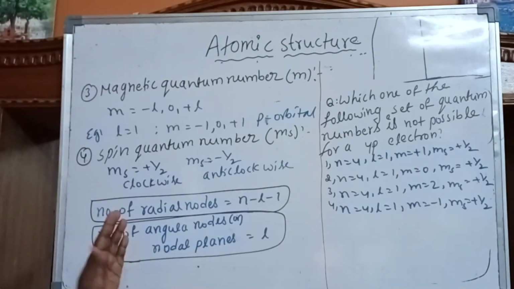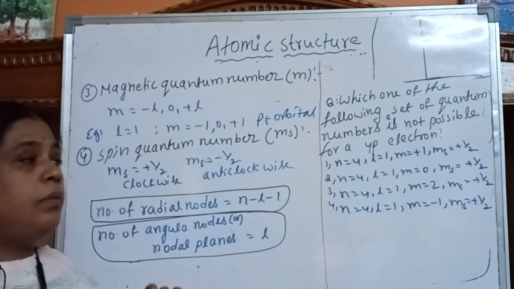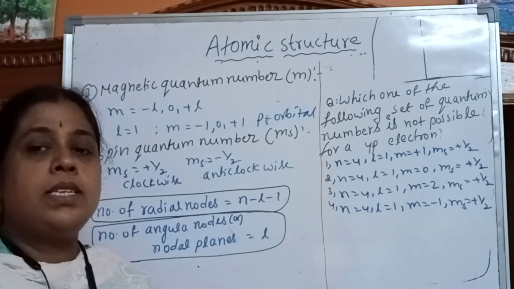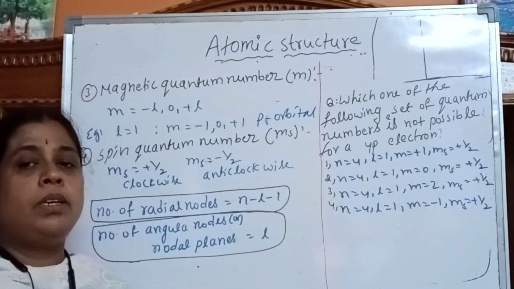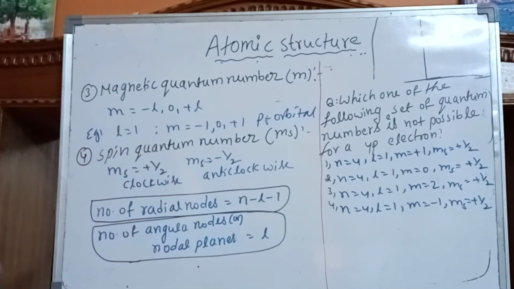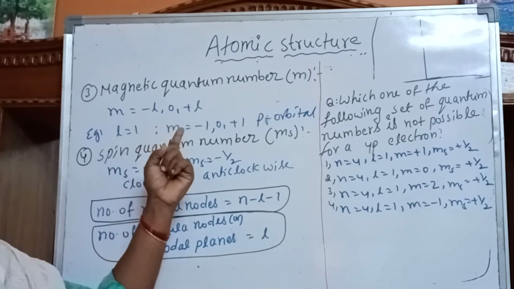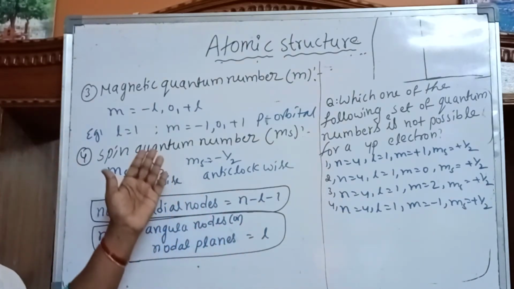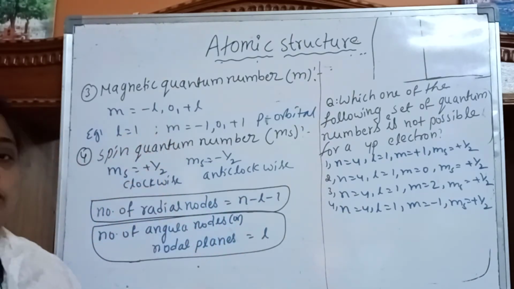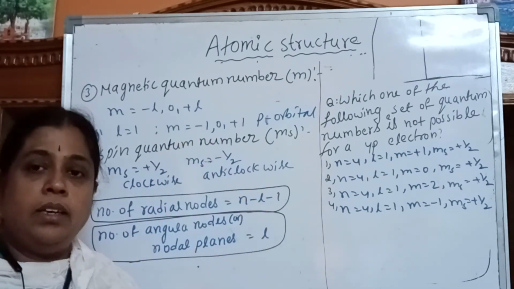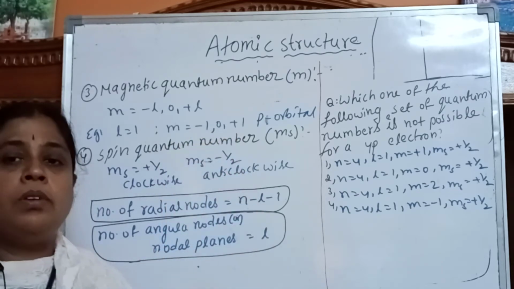Next quantum number is the magnetic quantum number. The magnetic quantum number describes the orientation of orbitals. This m value depends on the l value, the azimuthal quantum number. Generally m values start with minus l through 0 up to plus l. For example, for the p orbital, l is equal to 1. When l is equal to 1, the possible m values are minus 1, 0, plus 1. These three values are possible for m.